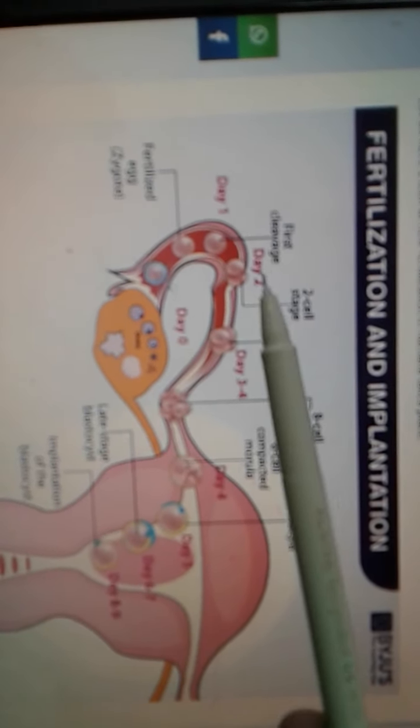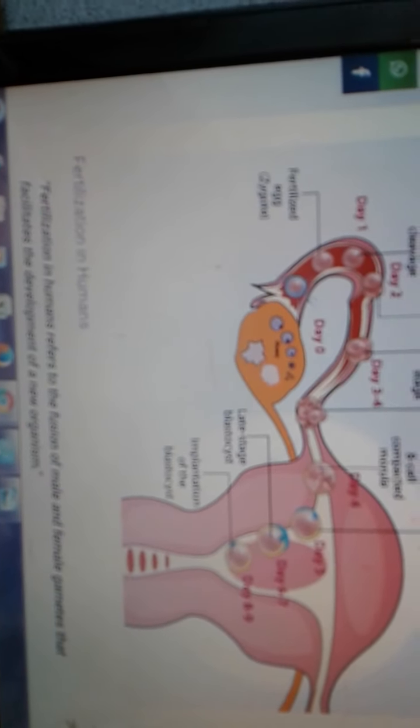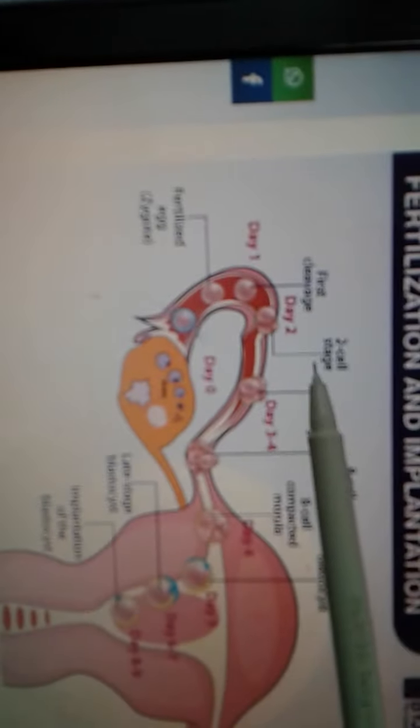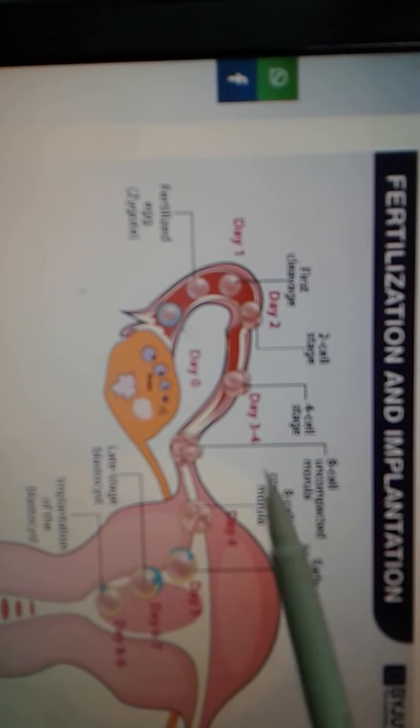now you see, once again, this is the process of the cleavage. First day cleavage, two-celled stage, four-celled stage, eight-celled stage, 16-celled stage. Here you see the many stages.